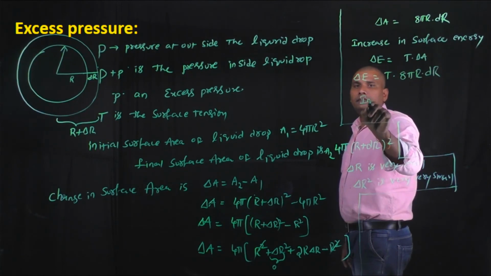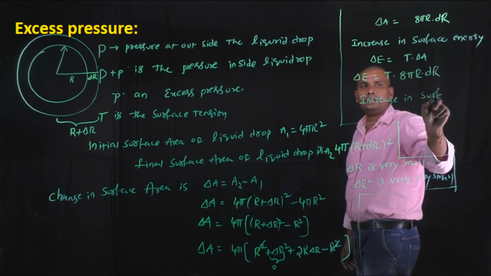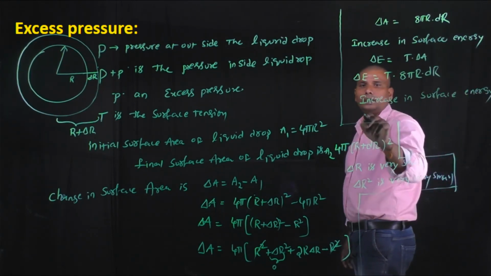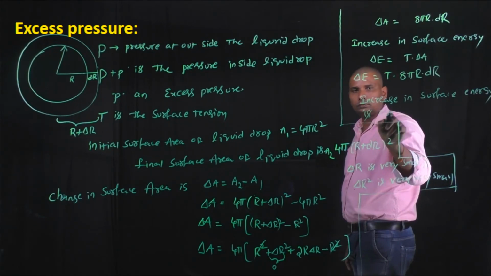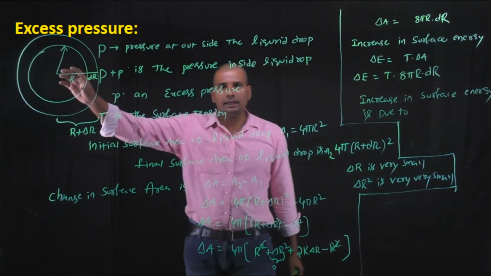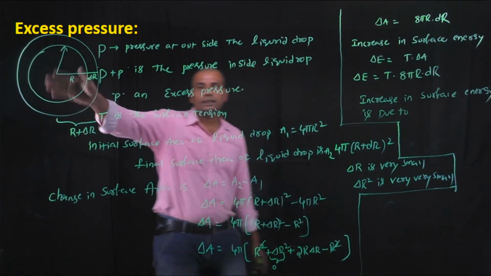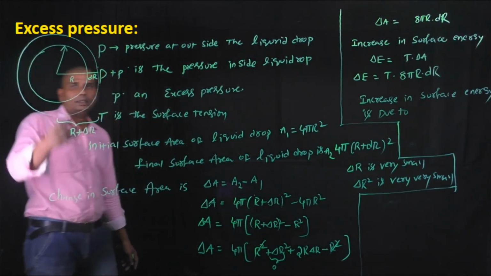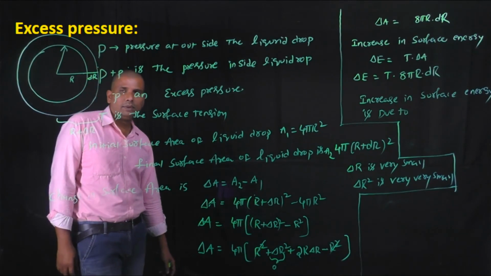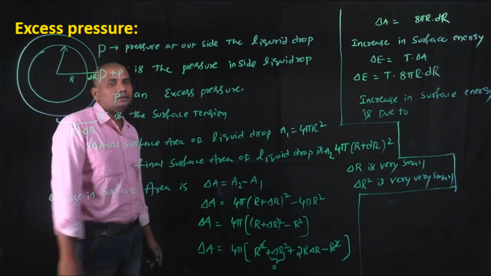Okay, and the increase in surface energy is due to the work done by the excess pressure inside the liquid drop. Here the surface area of the liquid drop is increased. This is because there is an excess pressure inside the liquid drop. Due to this excess pressure, the surface area of the liquid drop is increased.